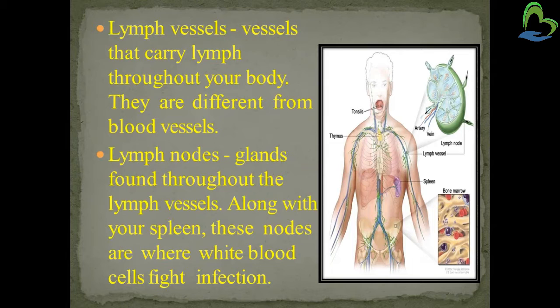Now the lymph nodes: glands found throughout the lymph vessels, along with your spleen. These nodes are where the white blood cells fight the infection. So the nodes are the place where the WBCs act against the infection, right? Now you can see in the picture there are lymph vessels and lymph nodes.